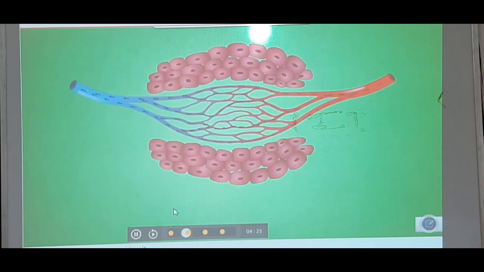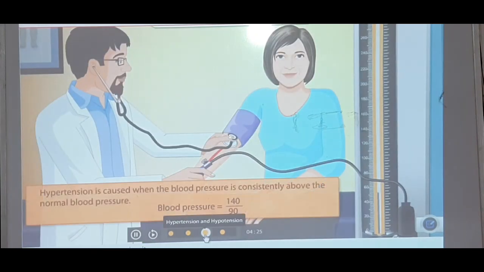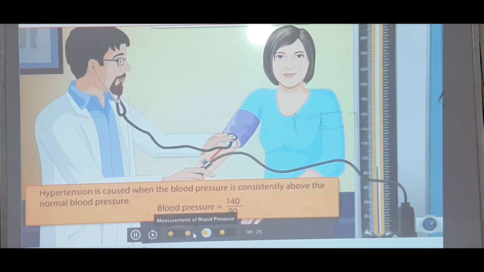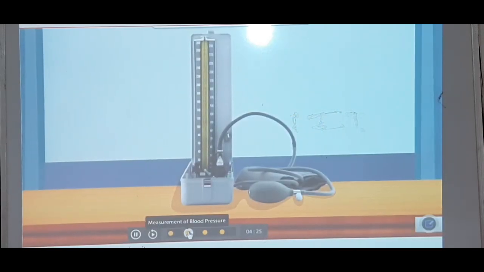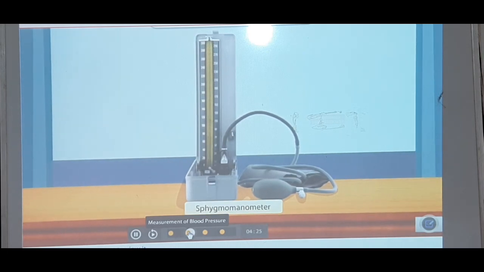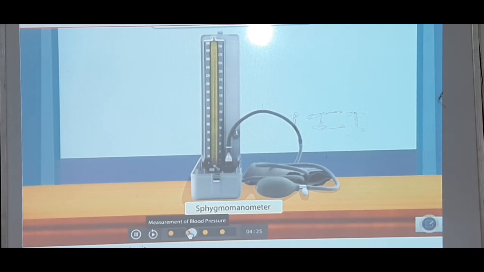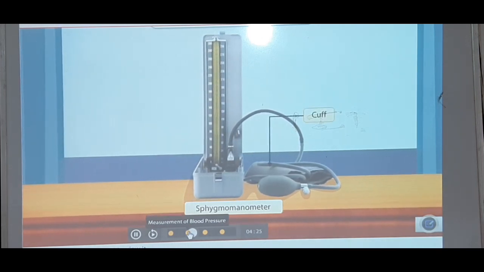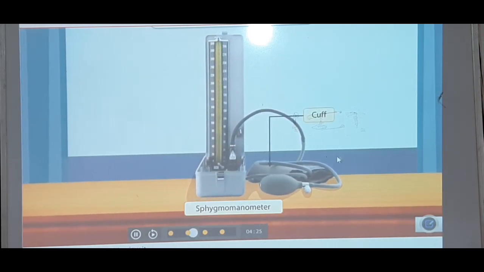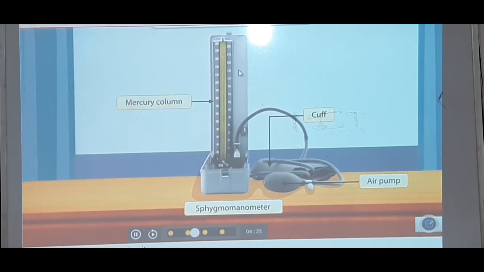Okay, and now let us see how to check the blood pressure. This is the sphygmomanometer, and we can see how the blood pressure is checked with the help of it. These are the parts: cuff, air pump, and mercury column.